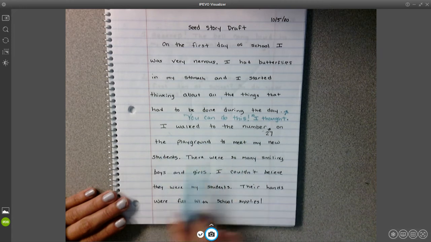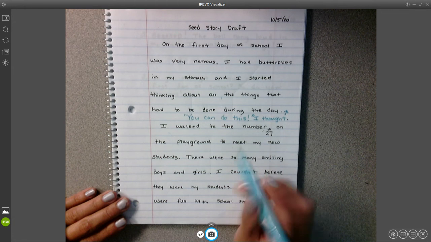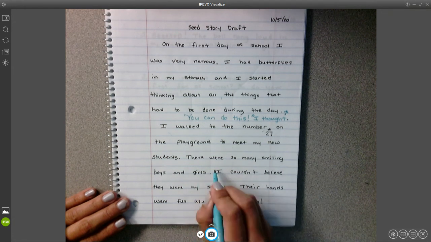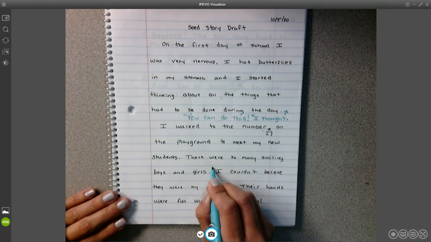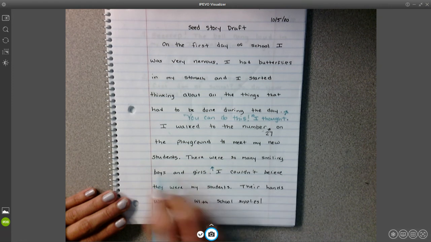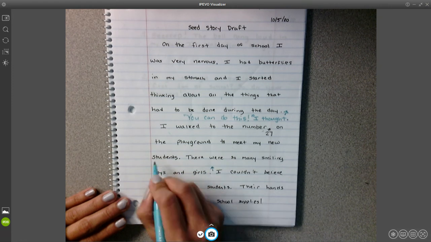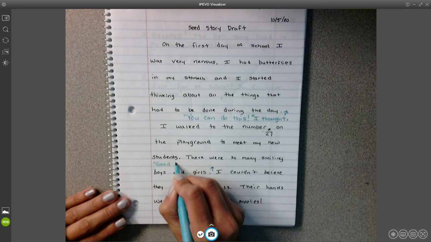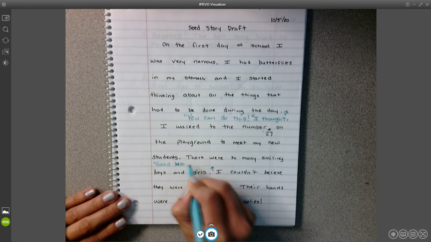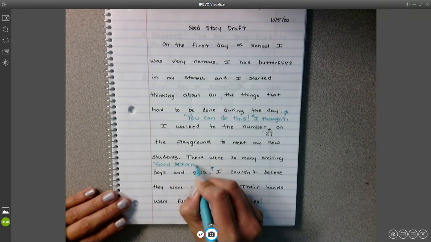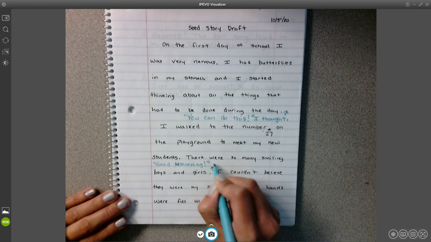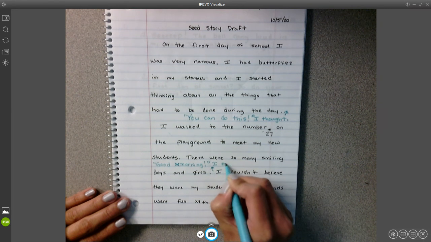All right. I walked to the number 27 on the playground to meet my new students. There were so many smiling boys and girls. So I'm going to add here that I said good morning to them. I'm going to add my arrow up. I'm going to use the whole line. Oops, this is supposed to be a lowercase. "Good morning," end quotes. I exclaimed, which is